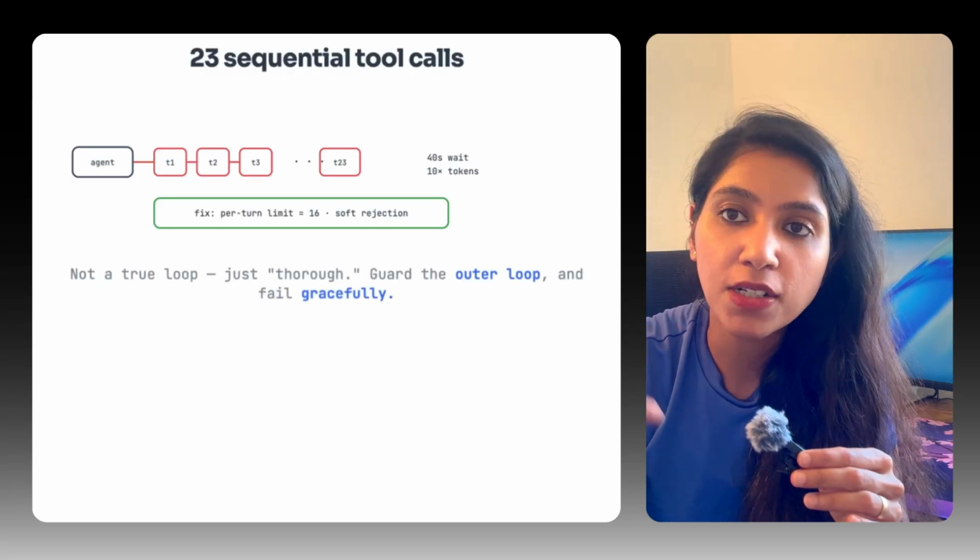Now I added a per-turn tool call cap, which is 16, with a soft rejection when it hits that cap. The system injects "tool call limit reached" as a normal tool result, so the agent can explain and gracefully degrade instead of throwing a raw error that's not helpful to our customers. Those stories help you see that you know the failure paths and not just the happy paths, and that's the distinction.